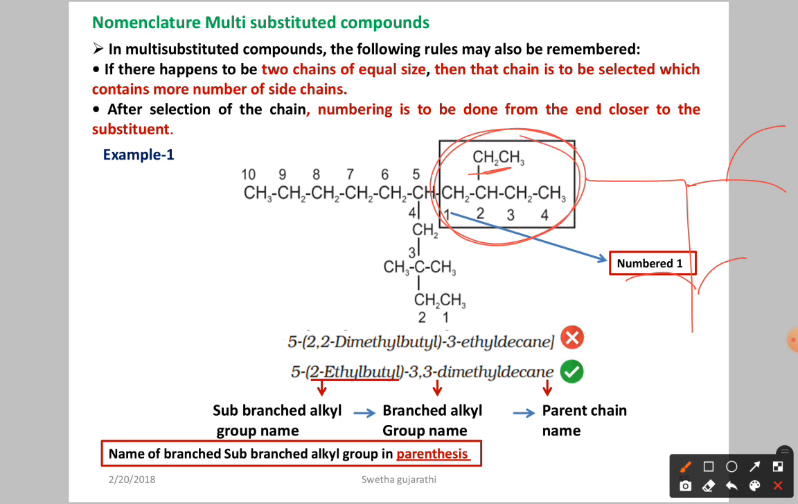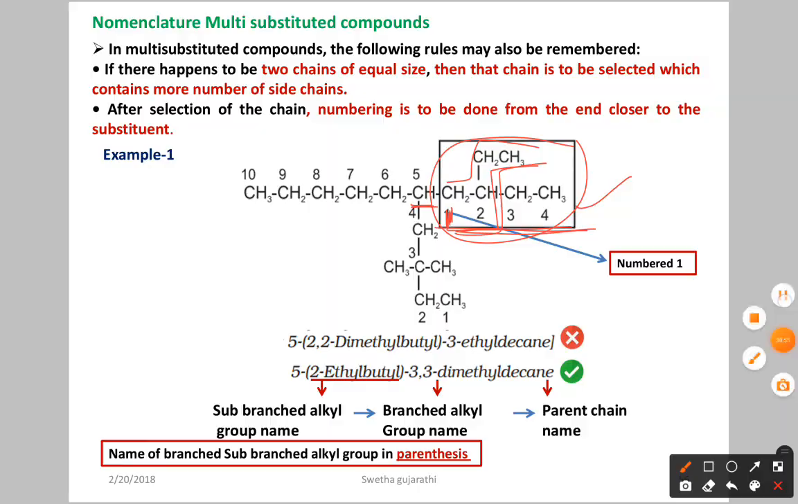The carbon of the group which is attached to the parent chain, that carbon you have to give the numbering 1, and after that you have to proceed along the longest carbon chain in this. So 1, 2, 3, 4. Either you can proceed in this direction also, you are going to get the same numbering. You are going to get 4 as the longest carbon chain. Now give the nomenclature for this one. At the second position we have the ethyl group.